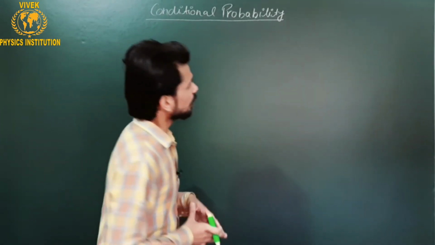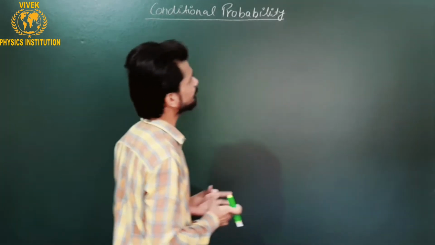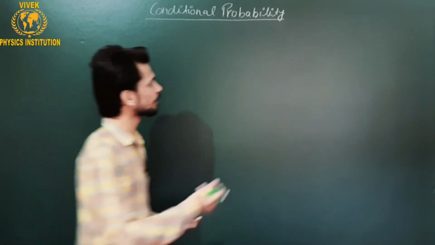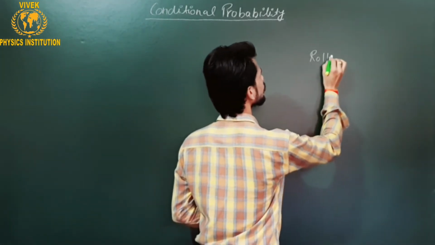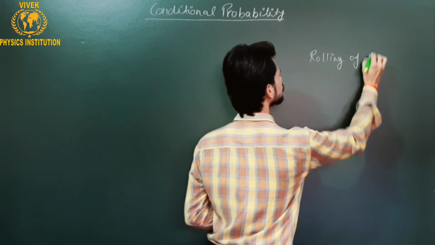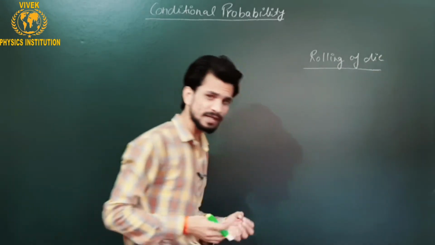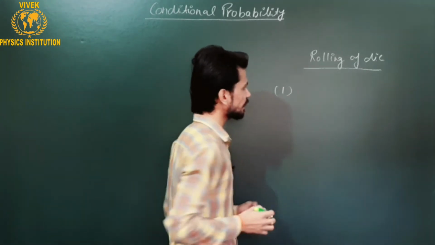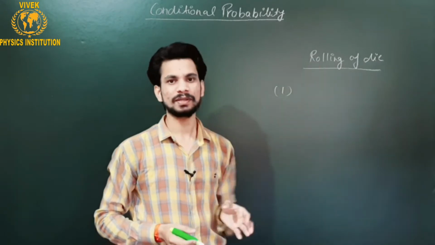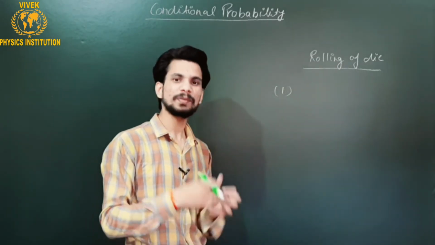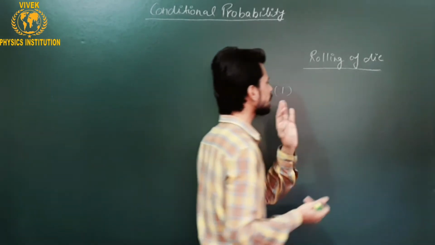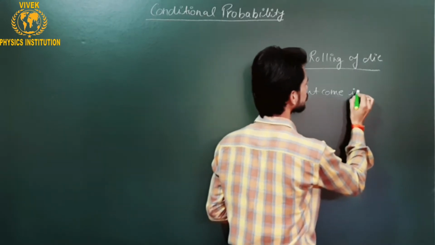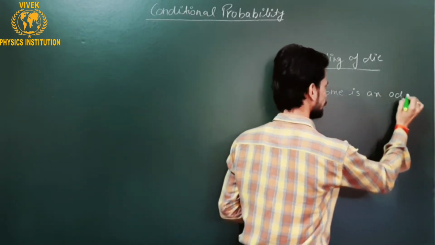For example, if I consider a random experiment of rolling a die, and two events associated with this random experiment, let's say the outcome is predefined. It means you are already given that the outcome is an odd number.